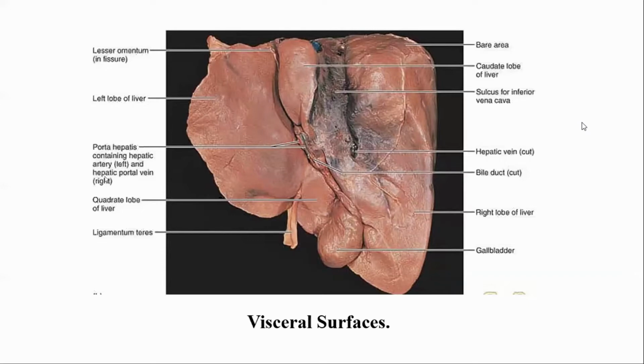4 lobes, 2 surfaces: diaphragmatic surface and visceral surface. In first year, you have already studied this ligament. What is this ligament? Ligamentum teres. So ligamentum teres is the remnant of which vessel or structure? You have already studied in the fetal circulation. Umbilical vein. Good, left umbilical vein, right? So the remnant of left umbilical vein is the ligamentum teres.